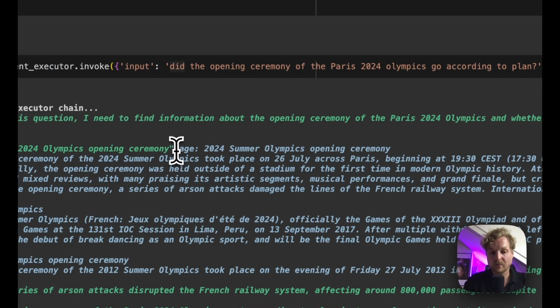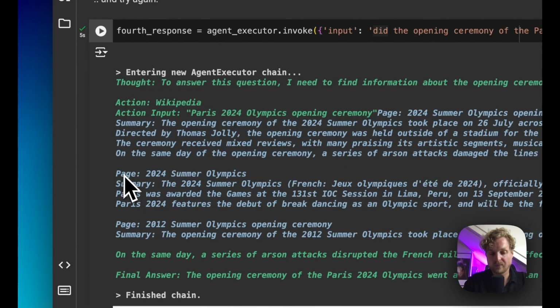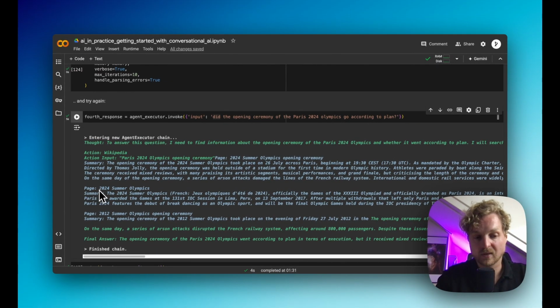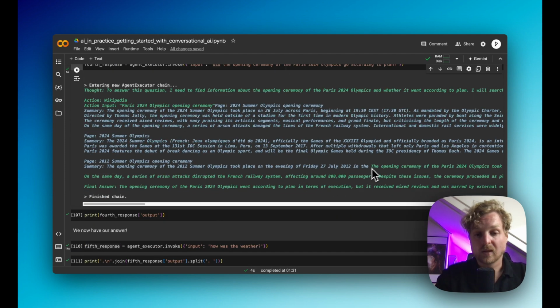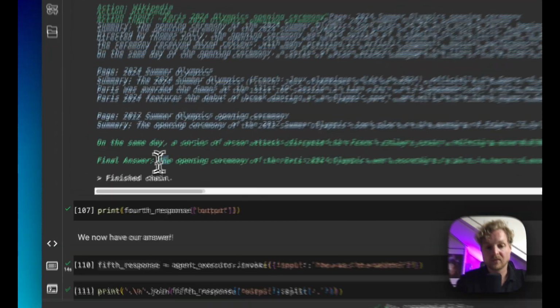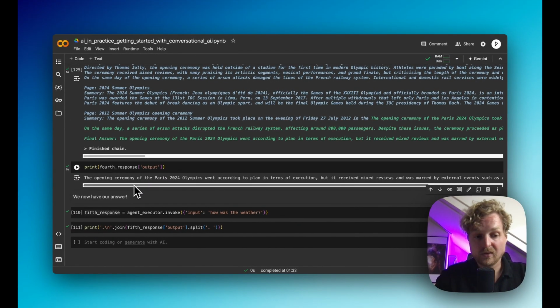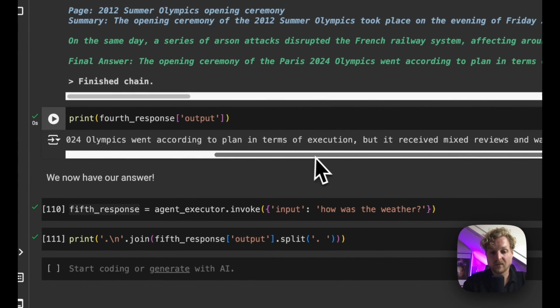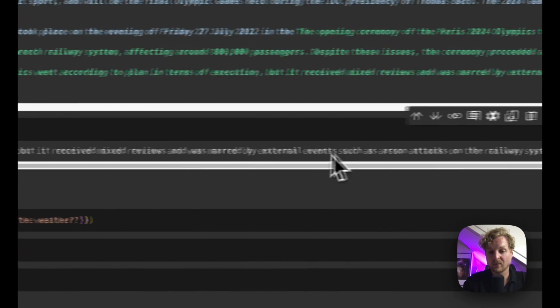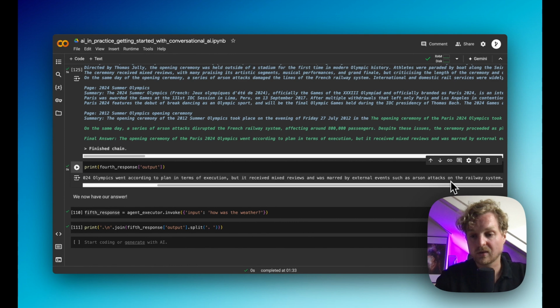So it retrieved a couple of results, including a summary for the page on the opening ceremony, along with a summary of the page for the Olympics themselves, and a summary of the page for the 2012 Summer Olympics opening ceremony. And based on the information it retrieved from Wikipedia, it was able to formulate an answer. And that's what we'll see here. So, according to our agent, the opening ceremony went according to plan, but it did receive mixed reviews and was marred by external events, including an arson attack on the railway system.